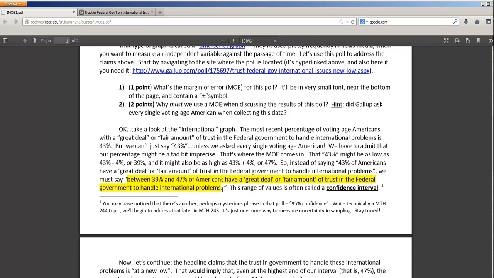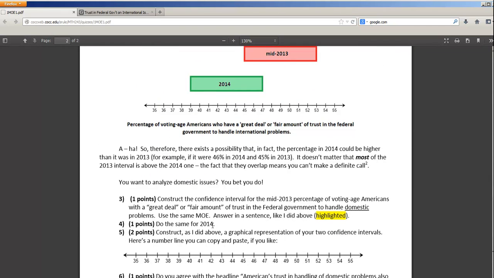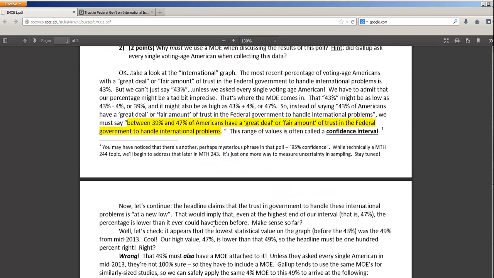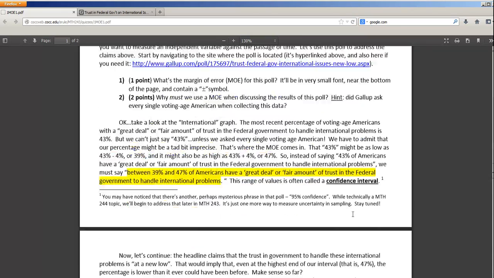You can copy and paste this right into your document if you wanted to. You could always do that, right? Just copy and paste. Next up, do the same thing for 2014. Oh, excuse me, I just did that for 2014, didn't I? That was 2014. I should now do mid-2013. So mid-2013 would be stuck at 42. So you'd go down to 38 and up to 46. Okay, so now you have two intervals.